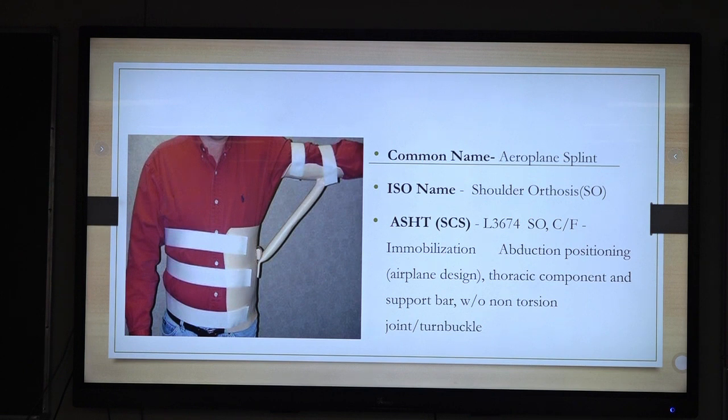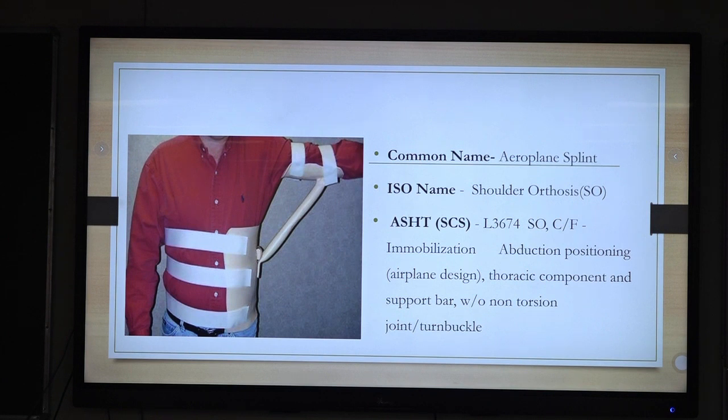It has two codes. One is the L code, and the second is the OTS code. The L code is the name of the joint involved, and the OTS code is an alphanumeric code. That alphanumeric code is basically for the technician who prepares the orthosis: whether it is prefabricated, whether any customization is needed or not.